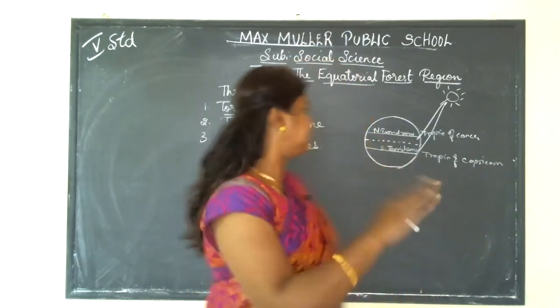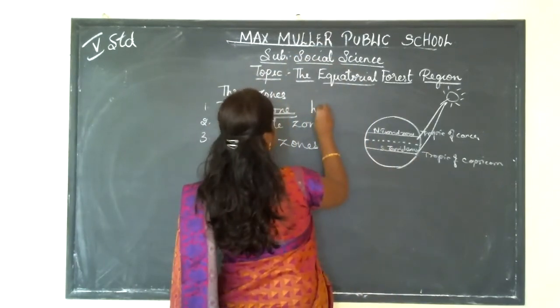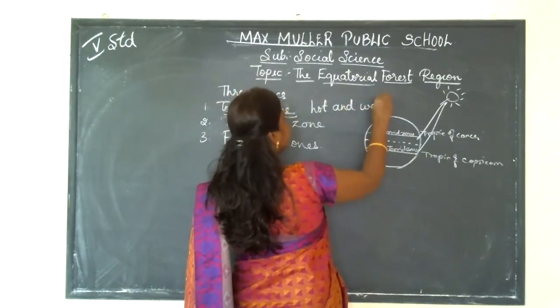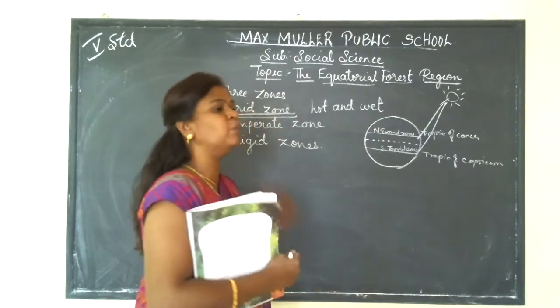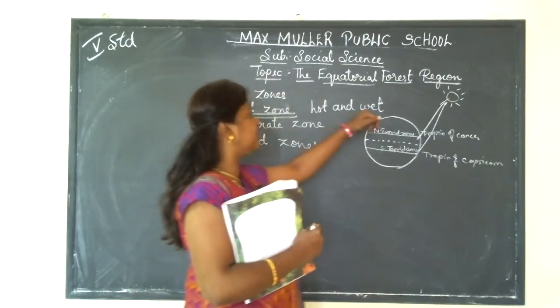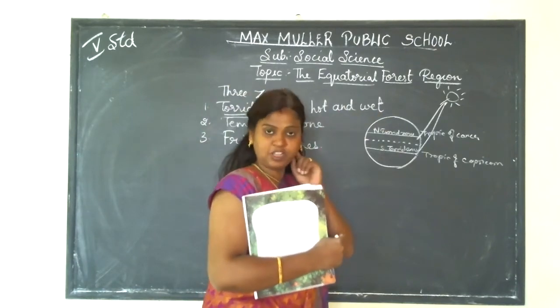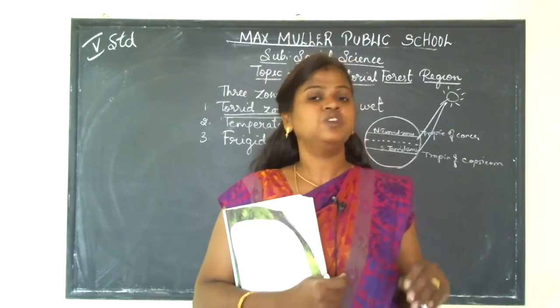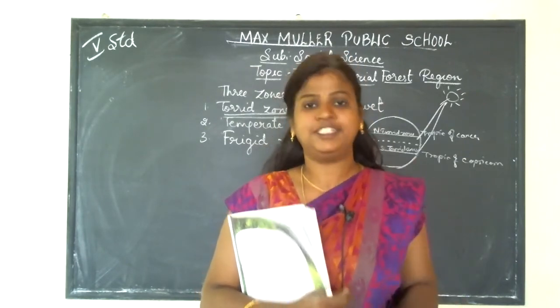So hence, these regions will be very hot and wet. Hot in the sense that the sun rays are more and more. That is why it is very hot. Why do we say wet? Because it rains all throughout the year. So hence it is always wet.